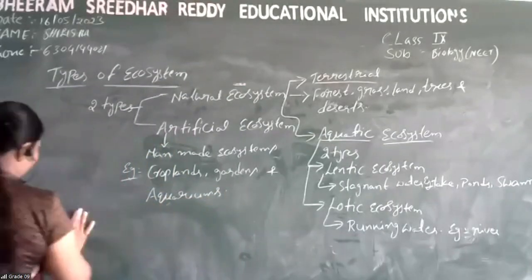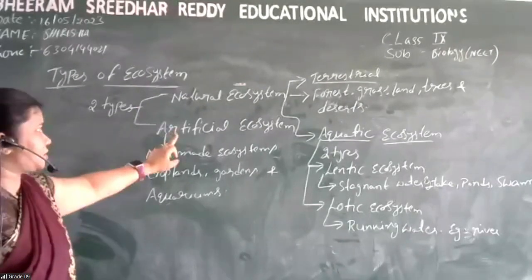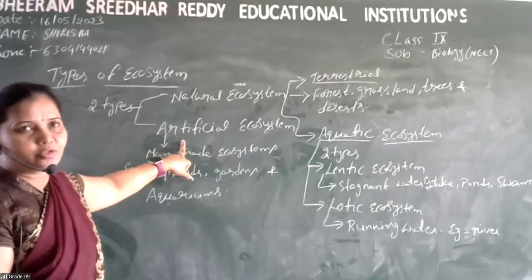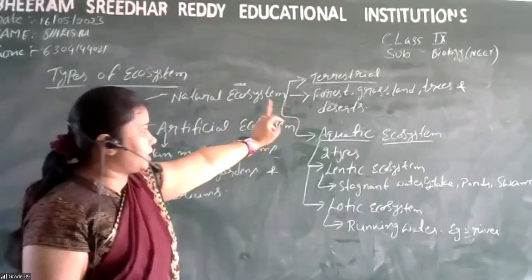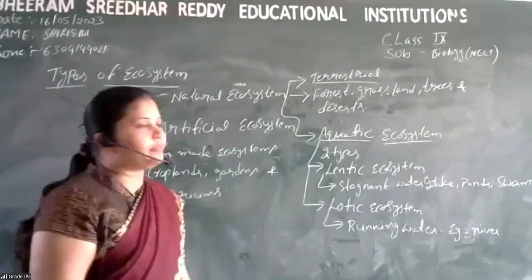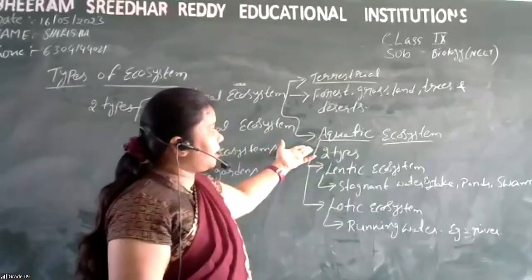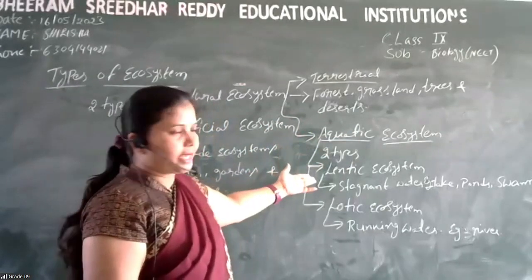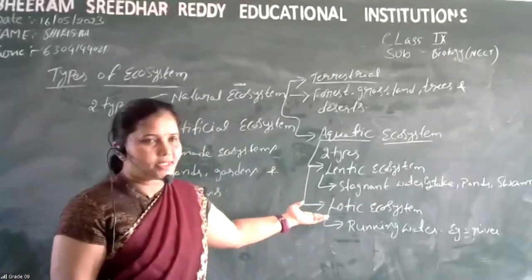So next, take down. See, types of ecosystems. There are two types: natural ecosystem and artificial ecosystems. Natural ecosystems are again two types, terrestrial and aquatic ecosystems. Terrestrial includes forest, grassland, and deserts, etc. Aquatic ecosystems are again two types, lentic ecosystem and lotic ecosystems.